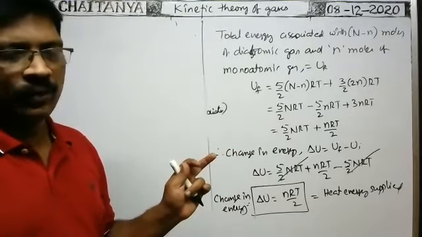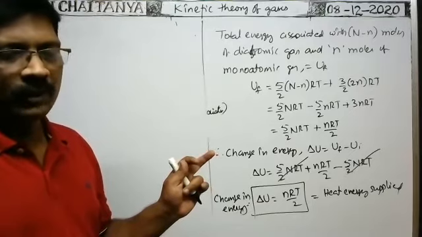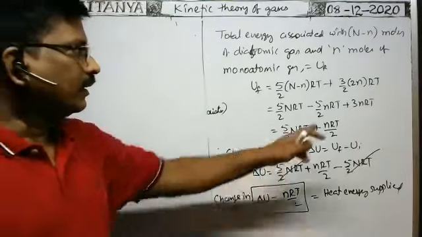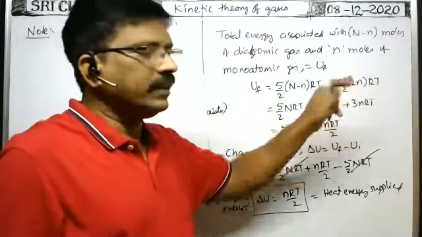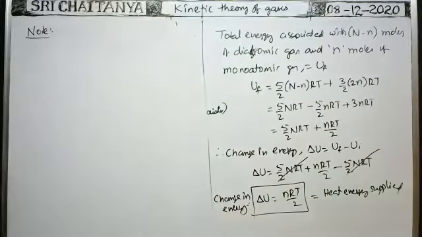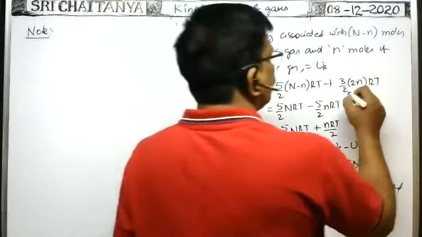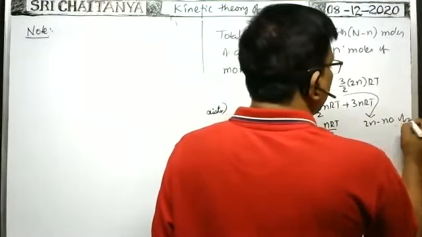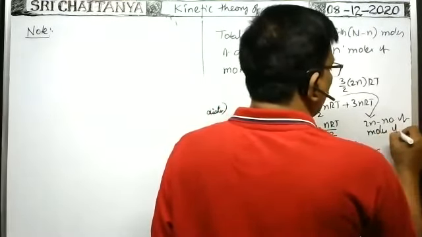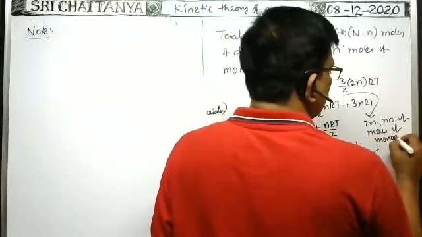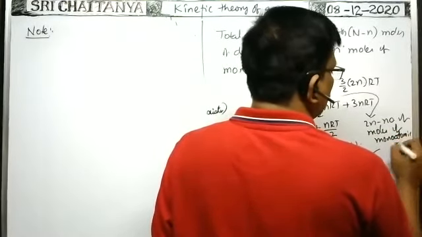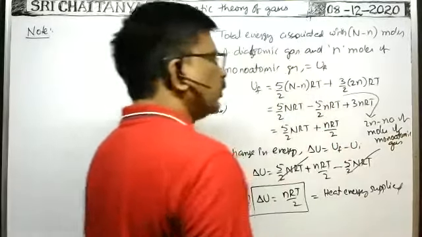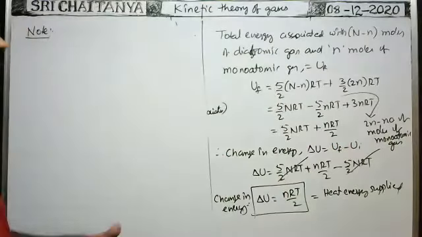Tell me, you respond. The number of moles of the monatomic gas is 3n. At this place we have to write 3n, whereas earlier 2n was the number of moles of monatomic gas. That is the important point here. The remaining formulas we can write directly.